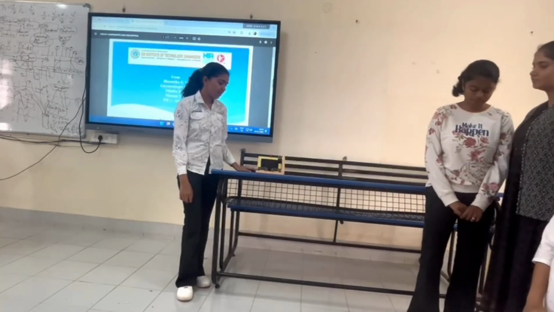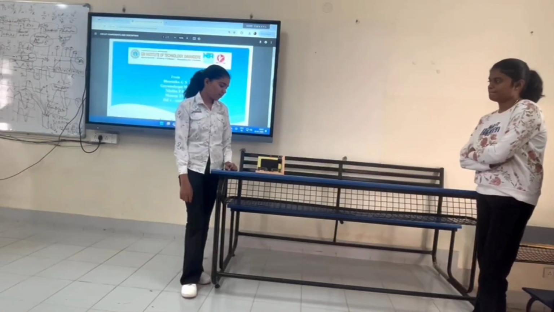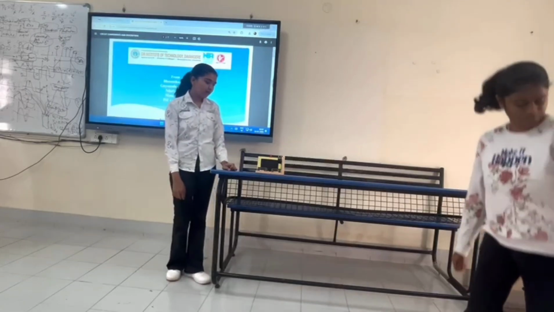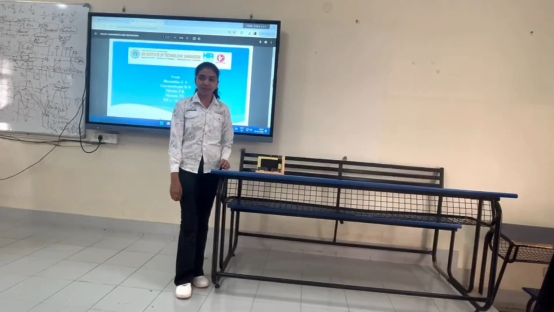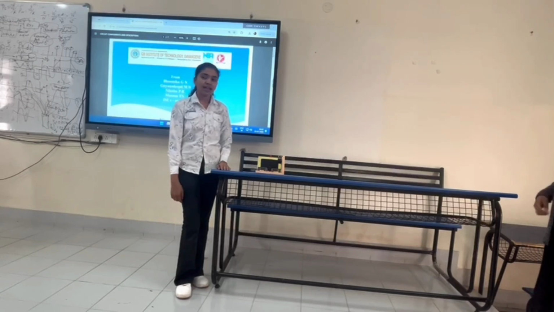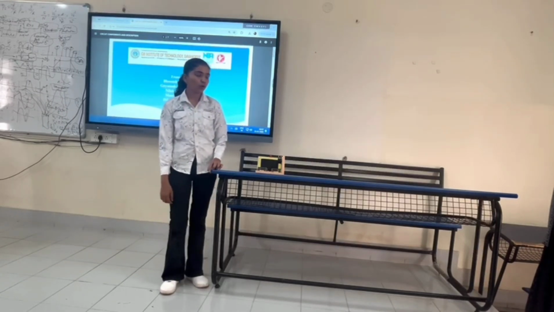This device is designed to detect the fire and alert people. One of the primary purposes of this device is to enhance the safety and security of the environment. Now over to Nikita.